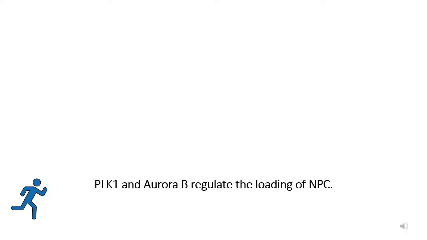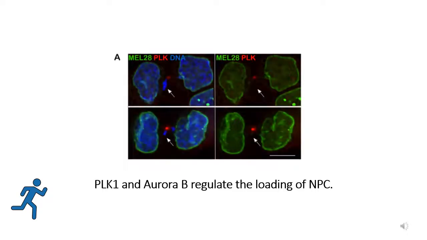To find the answer to this, Castro and colleagues fixed and stained HeLa cells for MEL28 and PLK1 on lagging chromatin as indicated by the arrows. From this, they found there was an absence of NPC component on a substantial mass of lagging chromatin, indicating that the first hypothesis was true. The processes of lamin and NPC reassembly after mitosis were independent of each other and were under different regulatory systems.